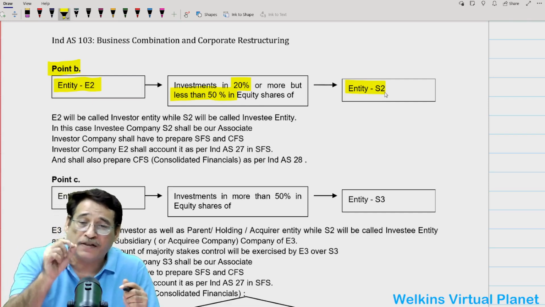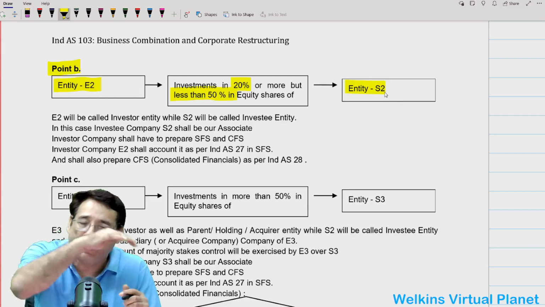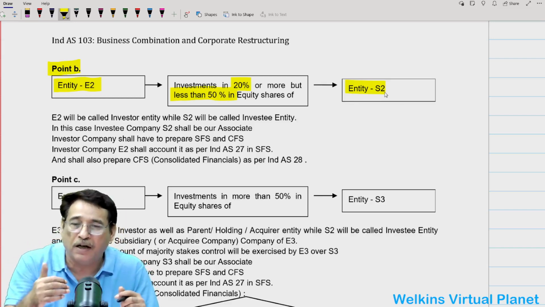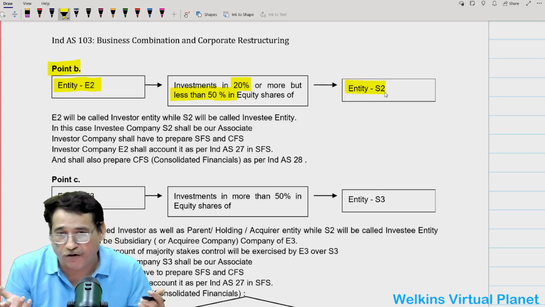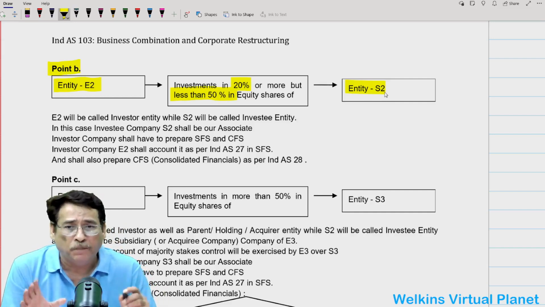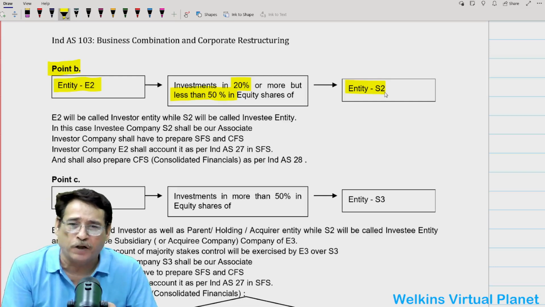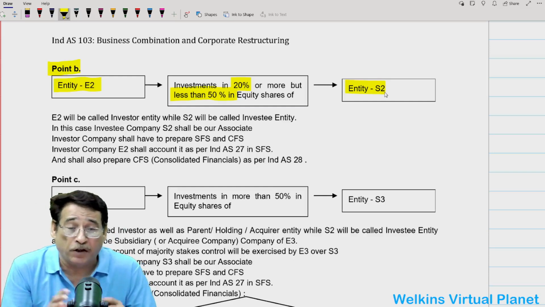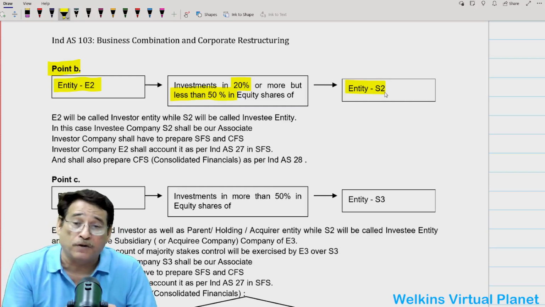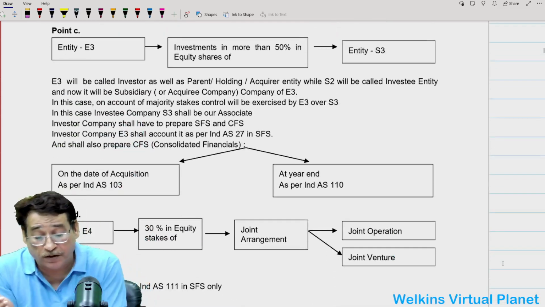Ind AS 27 states that investment made by the investor entity in the other entity can be recorded either at cost or as per Ind AS 109. Indirectly, it means at fair value. Is it clear to you or not? And secondly, you will have to prepare the consolidated financial statement in this particular case, but the consolidated financial statement shall be prepared as per the provisions of Ind AS 28. So these are the points which, as a professional student, one must know.